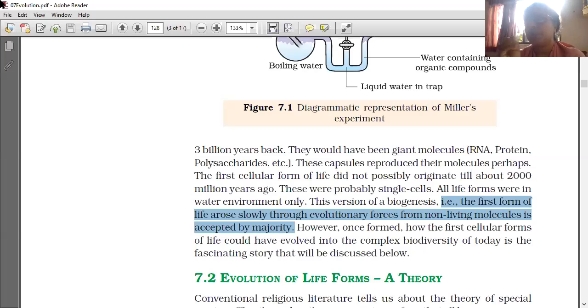Up to now, we cannot find out how this first cellular form was derived. Afterwards, evolution occurred and these many organisms were formed. Then how did that first cell form? Up to now, scientists cannot explain that. This is a fascinating story. That will be discussed below only.